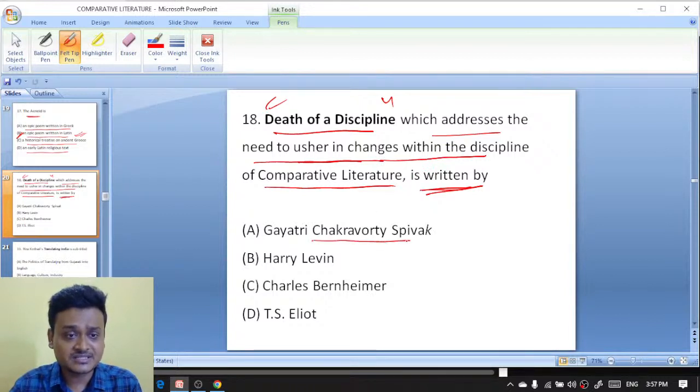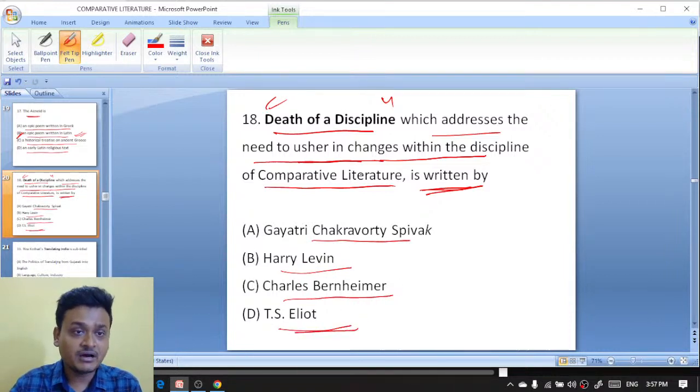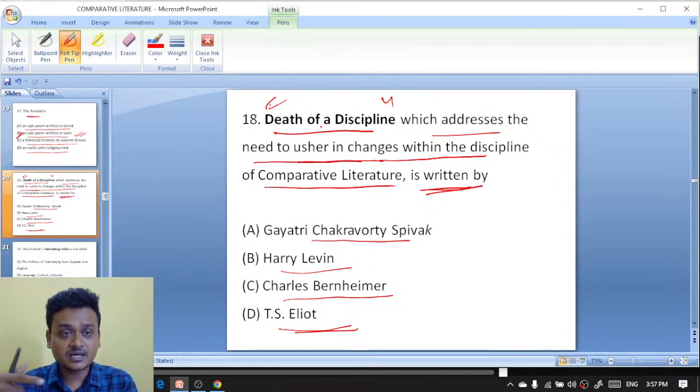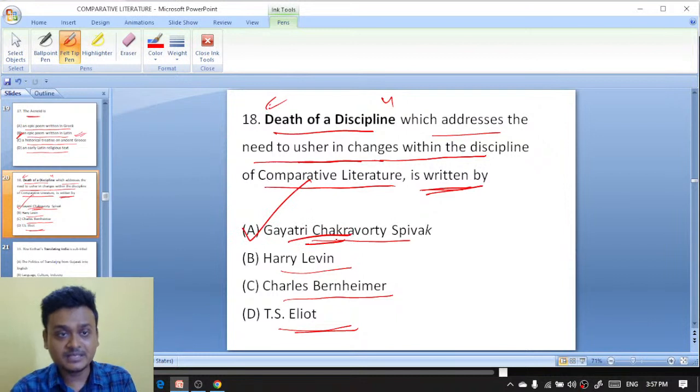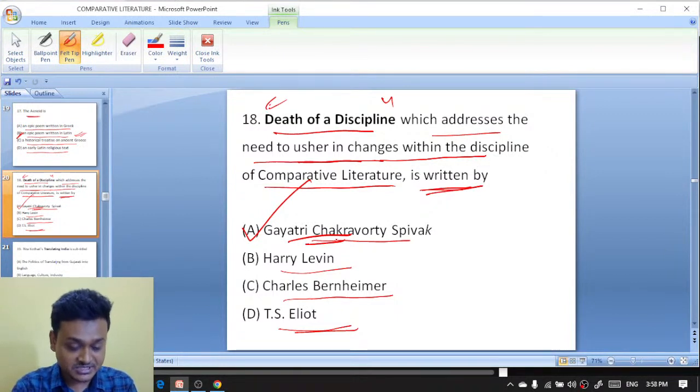It is Gayatri Chakravorty Spivak, in her book Death of a Discipline, where she is saying that there is a need for change within the discipline of comparative literature. Yeah, very good. A is the right answer. Gayatri Spivak, Aditya Singh, you are right. Okay, very good. Well done.